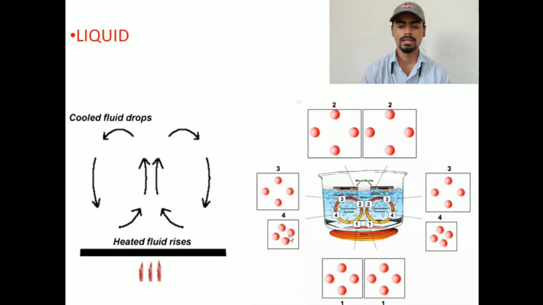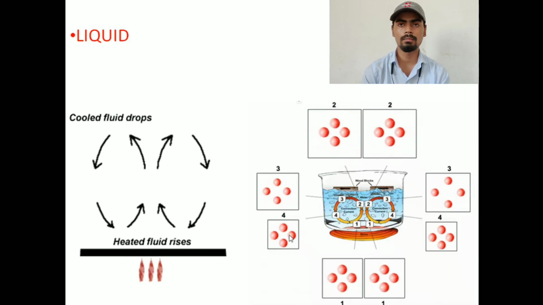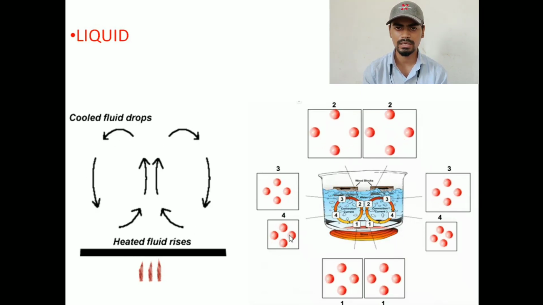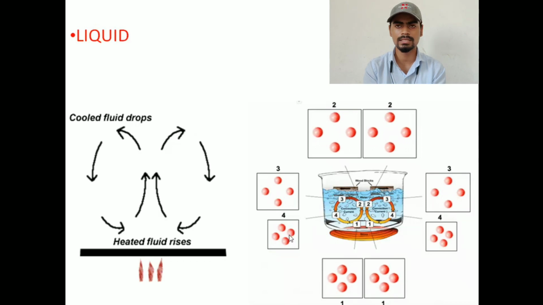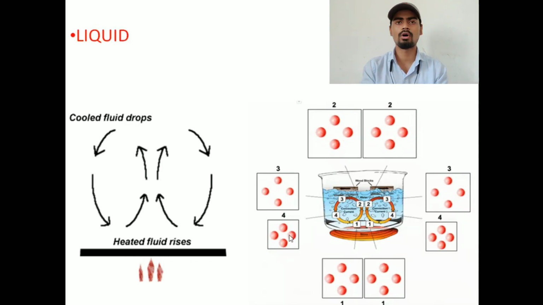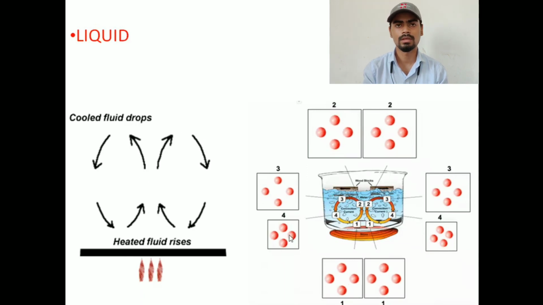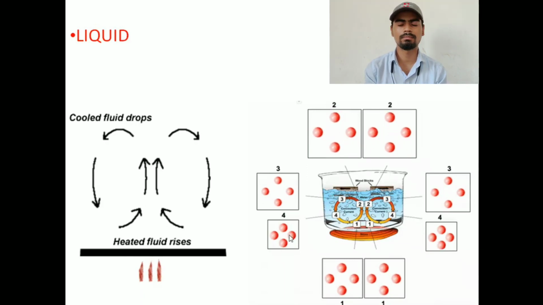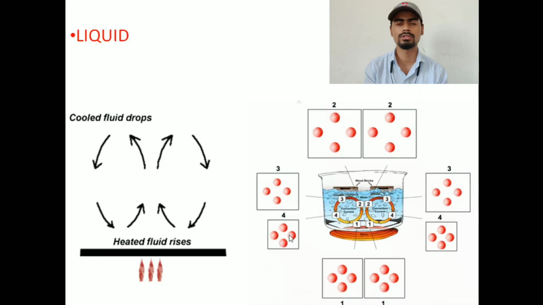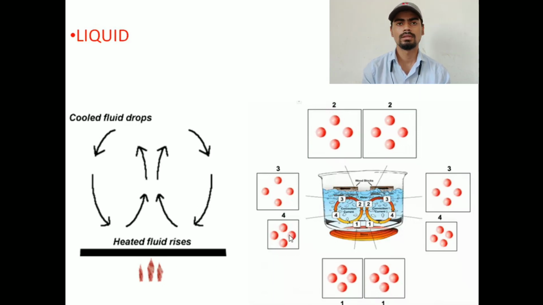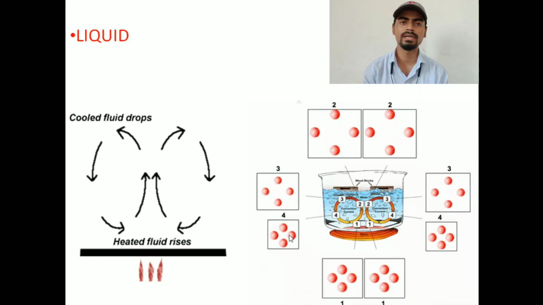So likewise, particles 1 and 2 have just gained the heat energy and they rise, and as a result the particles have more motion in them. The particles or molecules at the bottom, their density has decreased.